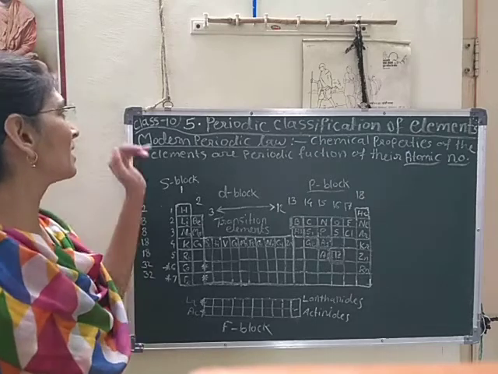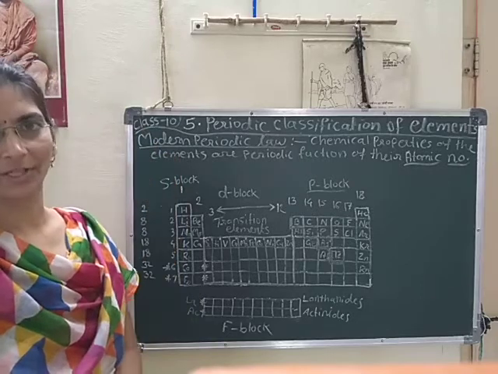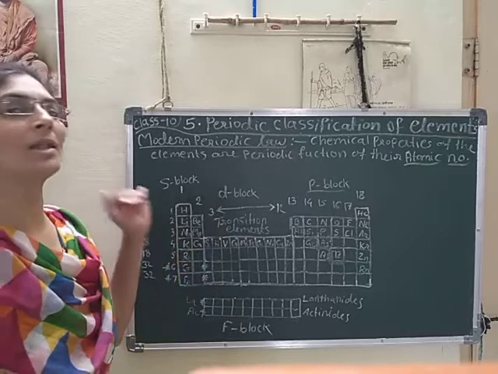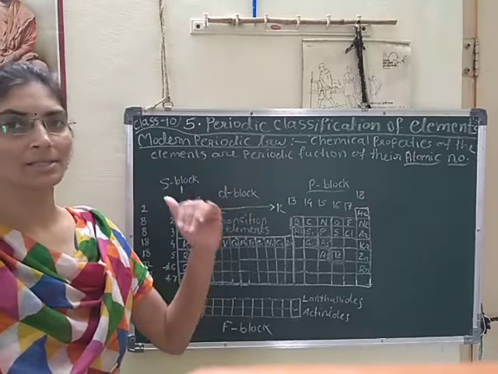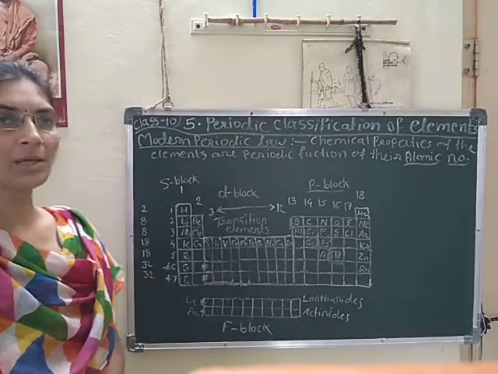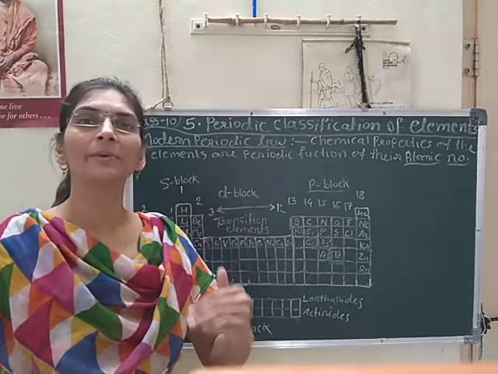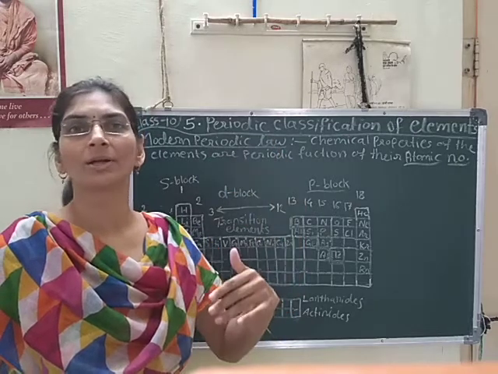Today also we will learn class 10 chemistry chapter number 5, periodic classification of elements. Under this chapter, today we will learn about the modern periodic table, the periodic table we are using now. Before that, we have learned about Mendeleev's periodic table and, before that, Newlands' and Dobereiner's periodic tables.